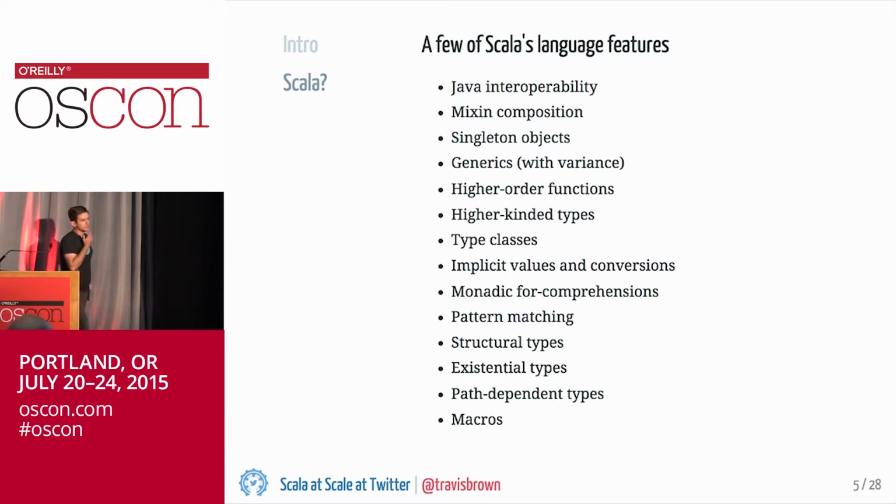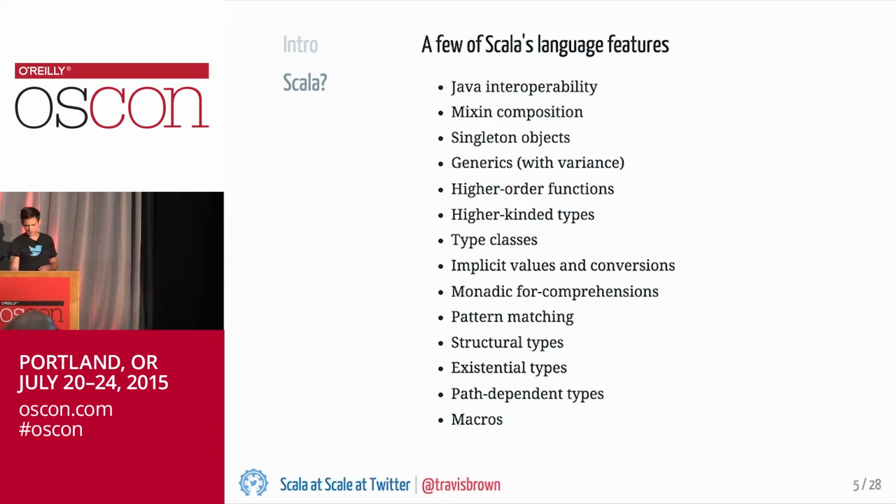Okay, so this slide is meant to be kind of intimidating. This is a selection of the array of language features that Scala provides. And almost every organization or person who's using Scala tends to pick which of these language features they value and which of these features they want in their code base and which they want to avoid.